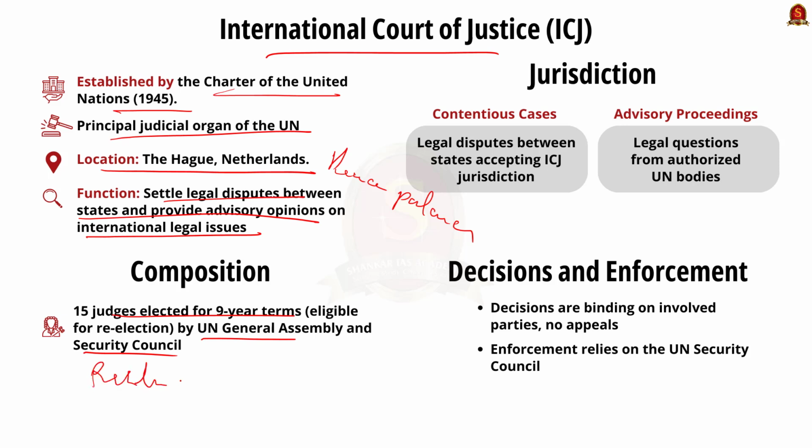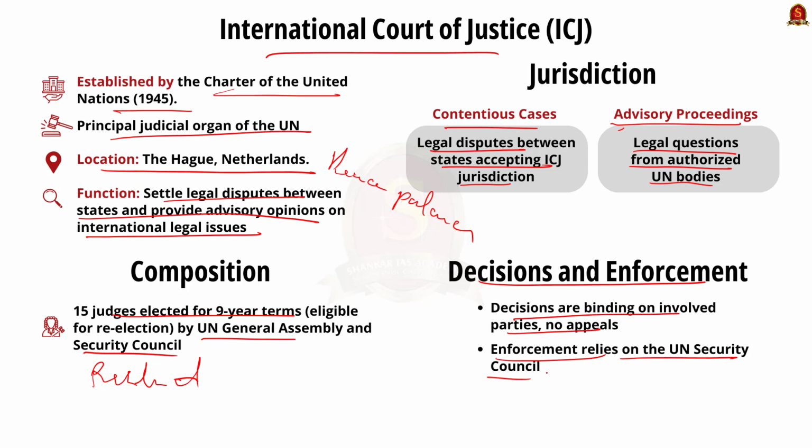One with respect to the contentious cases, that is legal disputes between the states that recognize its jurisdiction, and advisory proceedings with respect to the legal question referred to it by the authorized UN organ or specialized agency. See, the decisions of ICJ are binding on the parties involved and there is no appeal. However, the enforcement relies on UN Security Council.